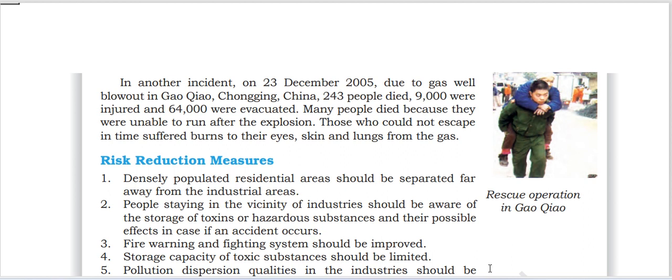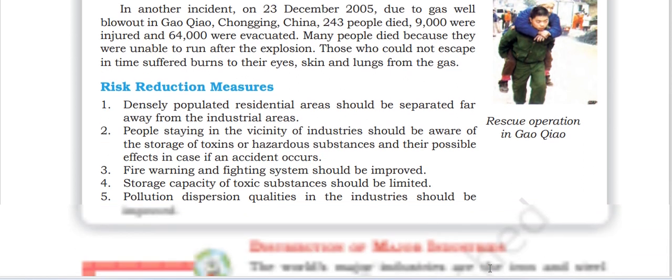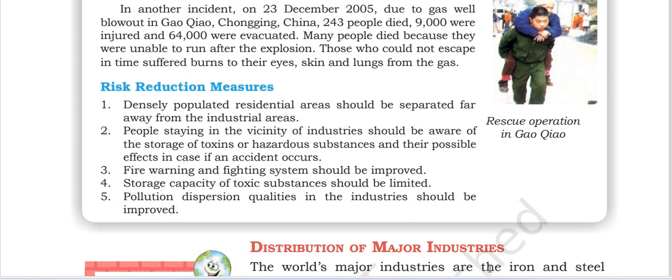Those who could not escape in time suffered burns to their eyes, skin and lungs from the gas. Rescue operation in Gaokyo. Densely populated residential areas should be planned far away from the industrial areas. People staying in the vicinity of industry should be aware of the storage of toxic substances and the possible effects in case an accident occurs.